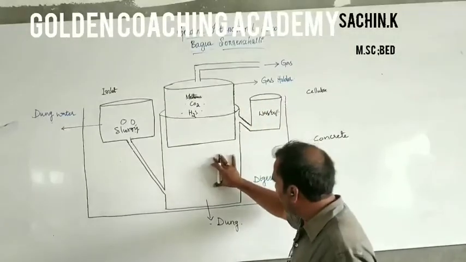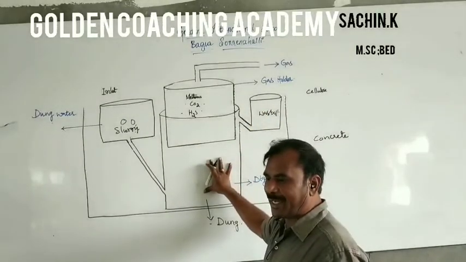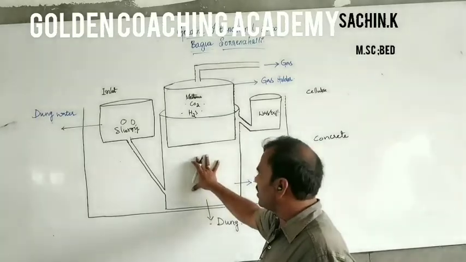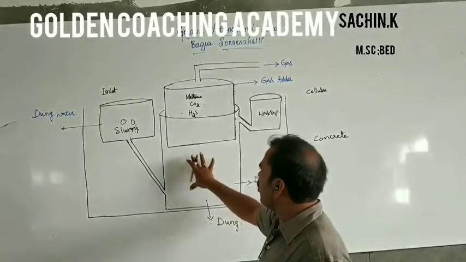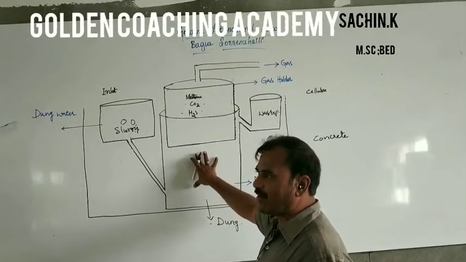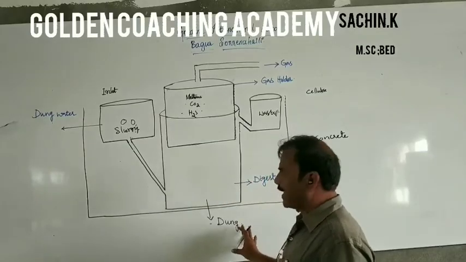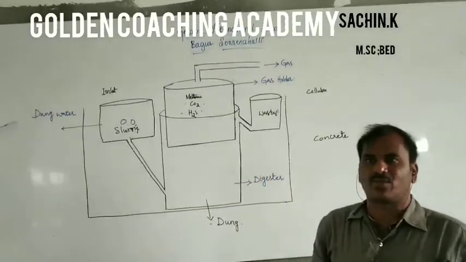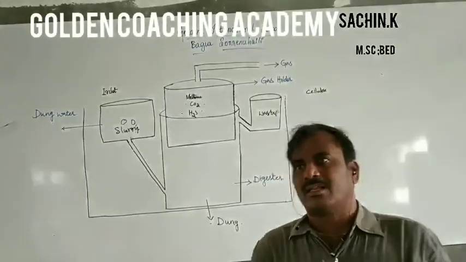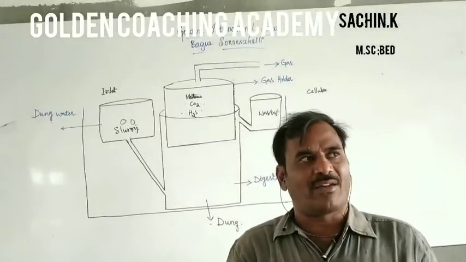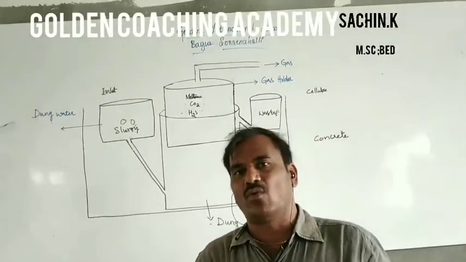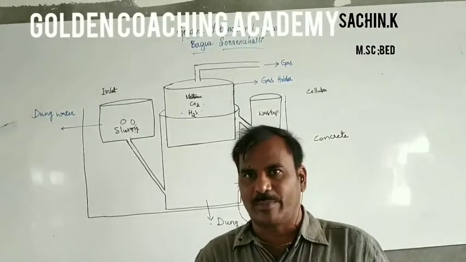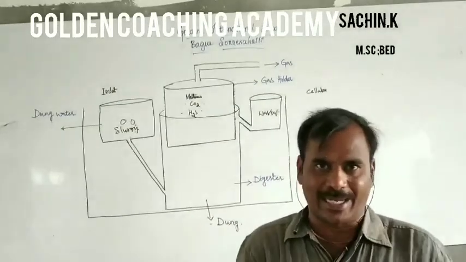So in this, what happened? There is an anaerobic digestion. Anaerobic digestion takes place with the help of microbes. The dung we take contains some cellulose material. Actually, the excreta of the cow contains some fibrous cellulose material and some methanogenic bacteria.